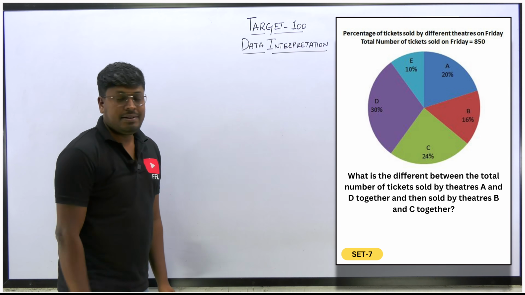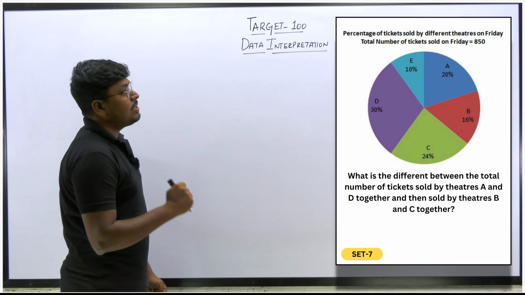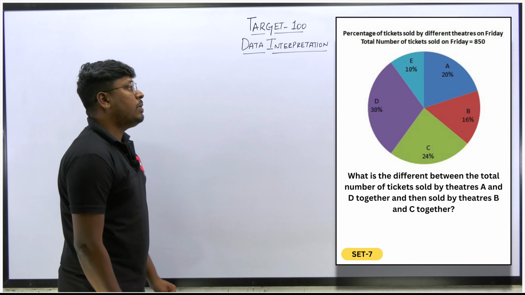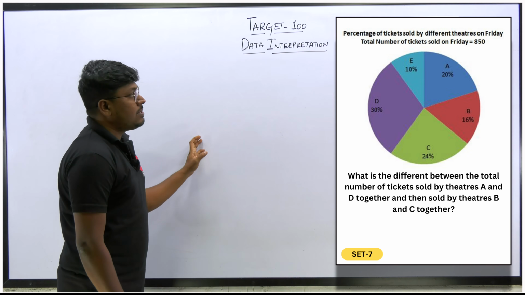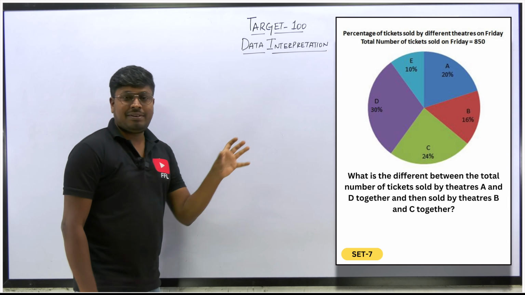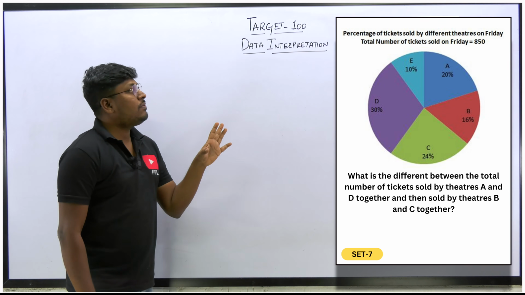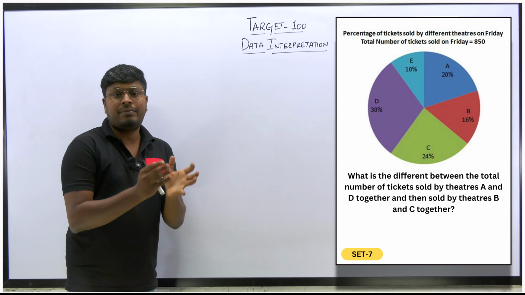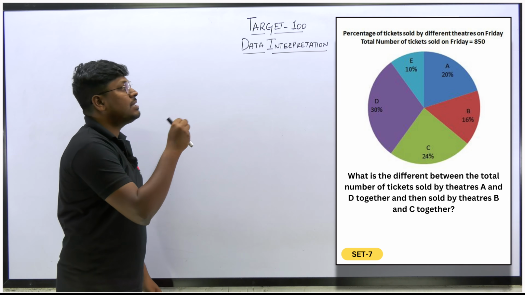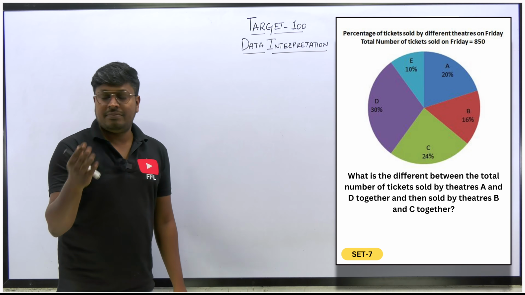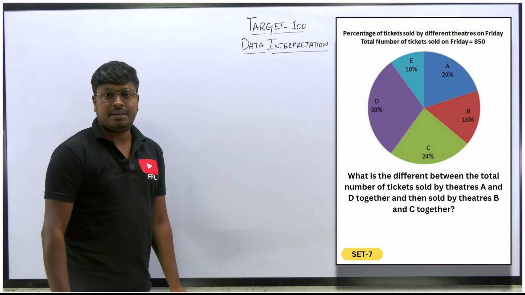So set number 7 DA. Percentage of tickets sold by the different theatres on Friday, where the total number of tickets sold is 850. Here they have given a pie chart and it looks easy because they have given all the values in terms of percentages. So the Friday total number of tickets sold is 850. Out of 850, there are different theatres A, B, C, D, E, and the tickets have been divided among the theatres in terms of percentage.